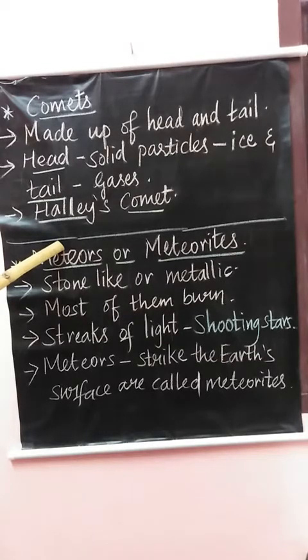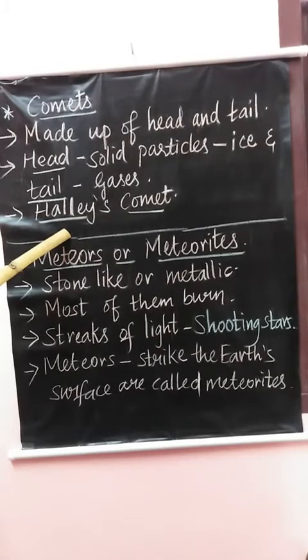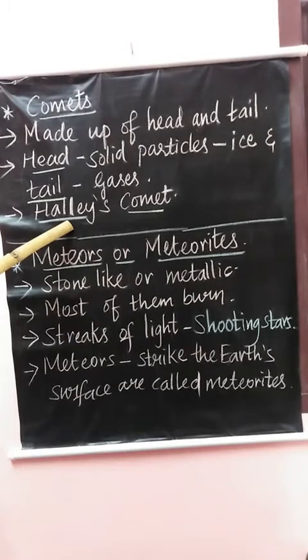Very interesting, right? Halley's comet is the most famous comet which comes close to the Earth every 76 years. It last appeared in 1986 and will next appear in 2061. See children, Halley's comet is the only known short period comet that is regularly visible to the naked eye from Earth. Naked eye, without using any equipment like a microscope or telescope, we can see Halley's comet.